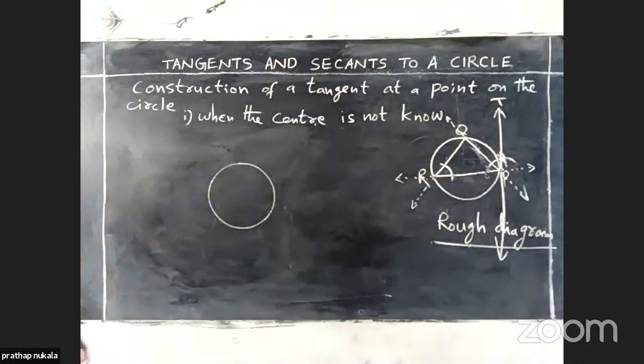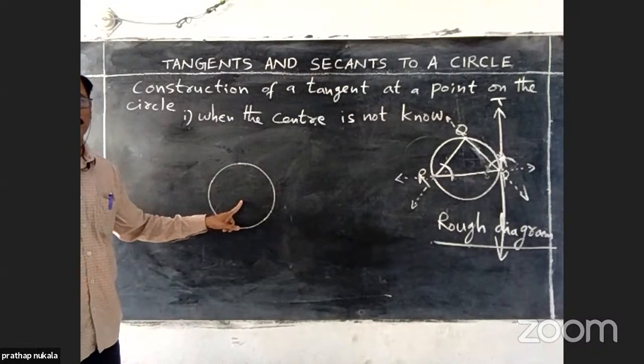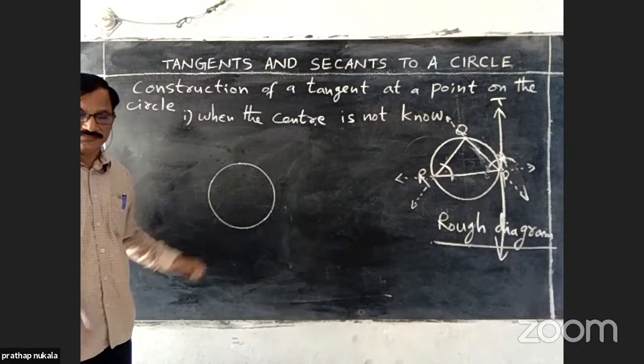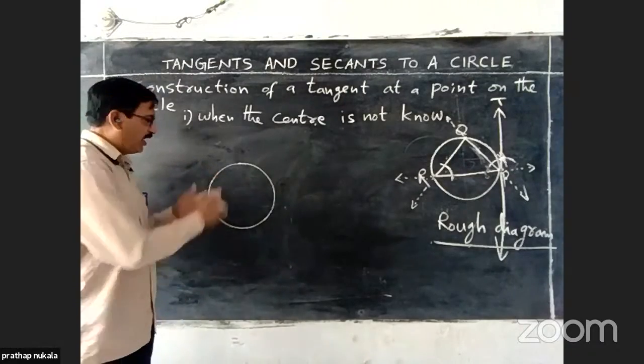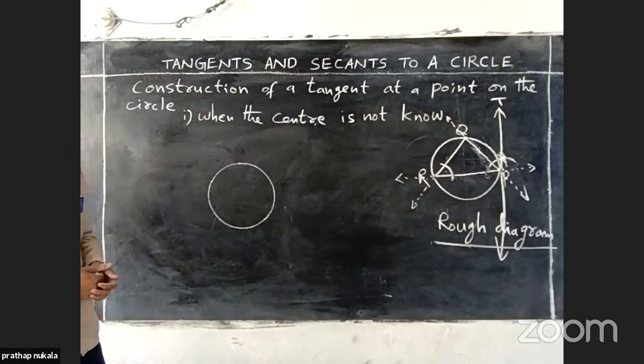This is the circular shape made by using a wooden ring. Now, here we are not having the center. The center of the circle is not known.